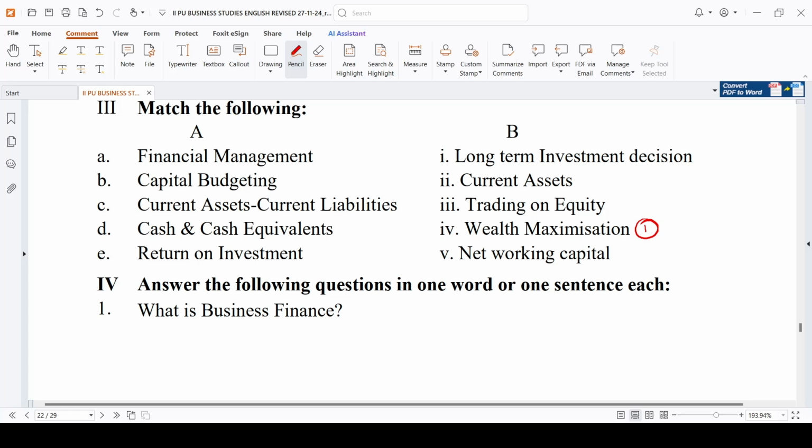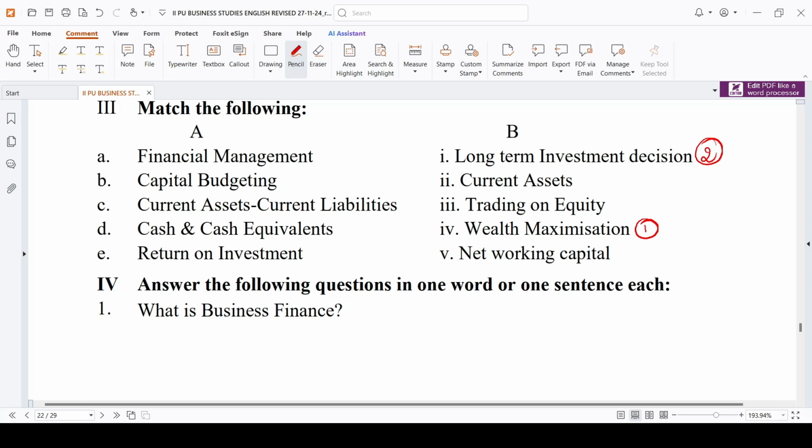Investment decision is nothing but how you are investing the funds in your different assets. Investment decision can be a short term investment decision or a long term investment decision. Short term is what you invest in your current assets. Long term is what you invest in your fixed assets. Long term investment decision is also called capital budgeting decision. Keep it in your mind. So capital budgeting, that is long term investment decision.